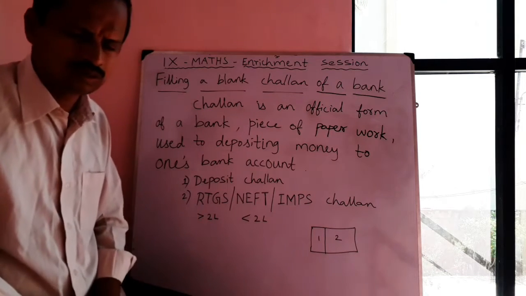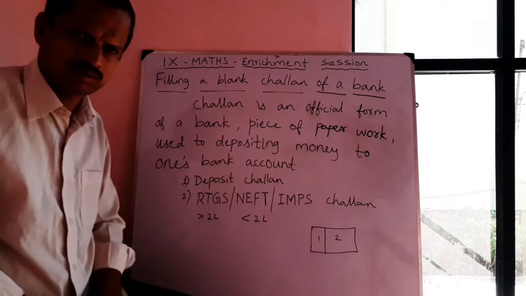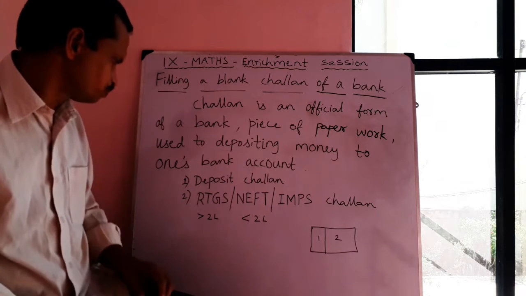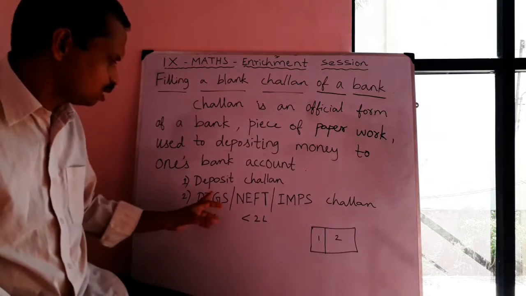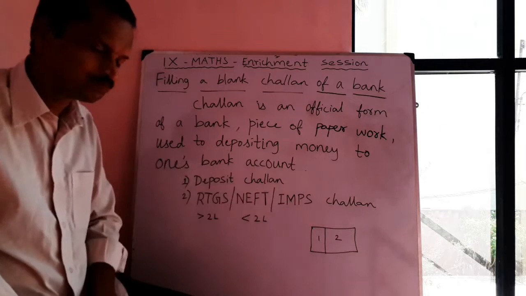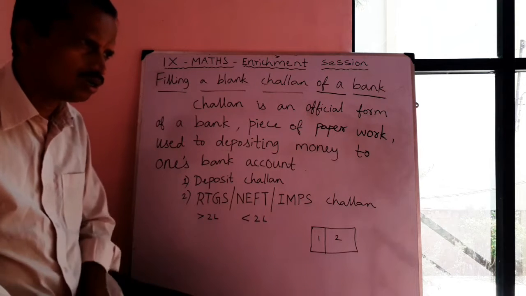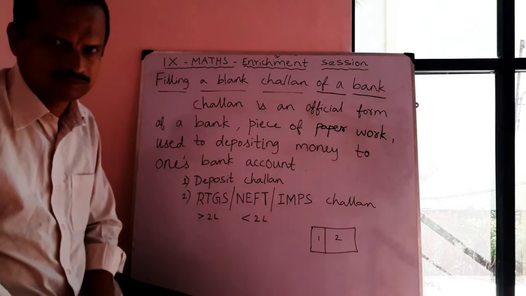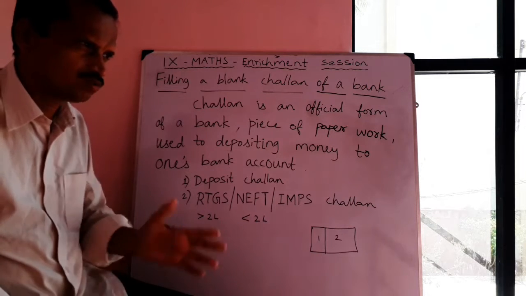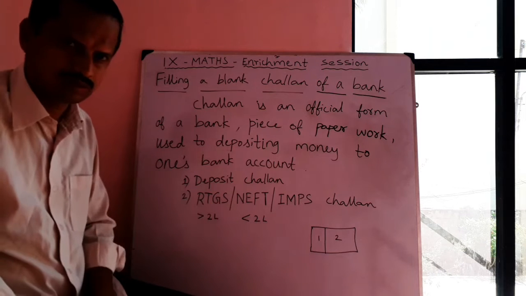Another one is the deposit Chalan, just to deposit some money in an account. And the next one is the RTGS, NEFT or IMPS Chalan. RTGS, NEFT and IMPS are electronic fund transfers. In Digital India, they have transformed. The RBI, the Reserve Bank of India, has introduced all these.